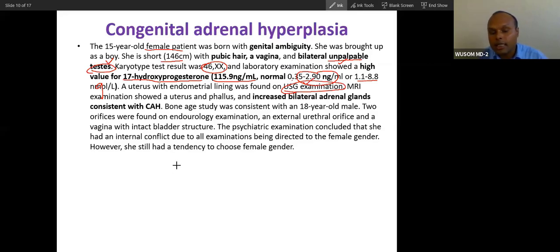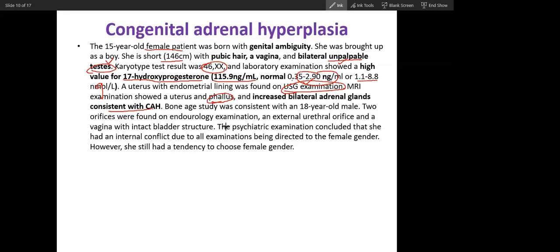Now a uterus with endometrial lining was found on USG examination. MRI examination showed a uterus, fallopian tubes, and phallus, and you can see increased bilateral adrenal glands consistent with congenital adrenal hyperplasia. So almost the diagnosis has been done.